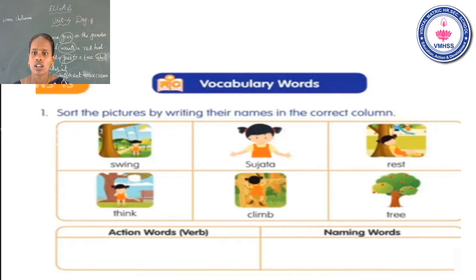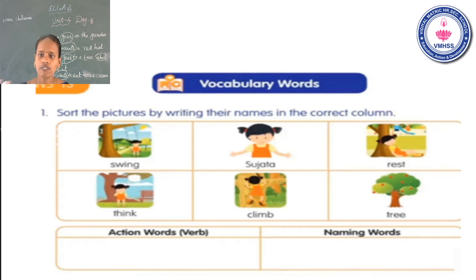Yes. Sort the pictures by writing the names in the correct column. The columns are action words and naming words. So you have to divide into columns. You have to write the words in the action words column and the naming words column. What is the meaning of action words? That is describe action.